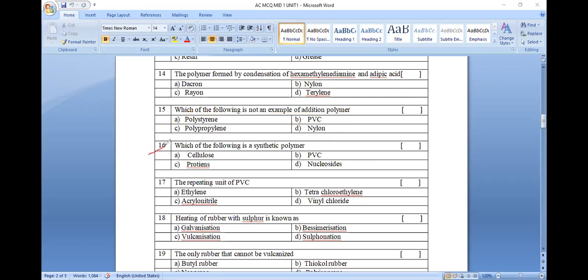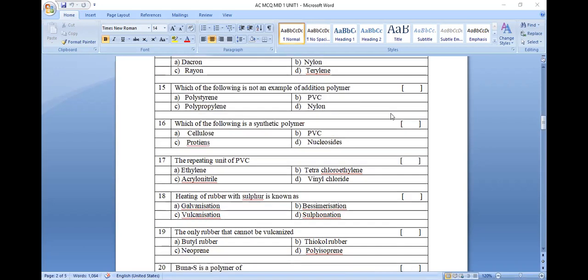Question number 16. Which of the following is a synthetic rubber? You see here, cellulose is a biopolymer. Protein is a biopolymer. Nucleoside is a biopolymer. And the synthetic polymer will be polyvinyl chloride. Polyvinyl chloride is known to be a synthetic polymer. The answer will be B.